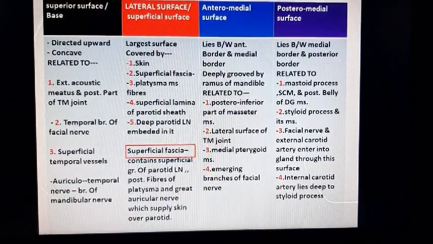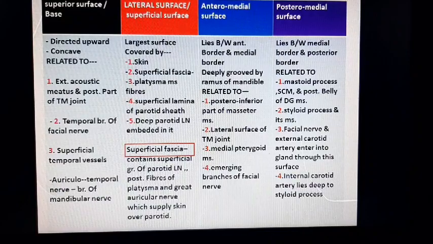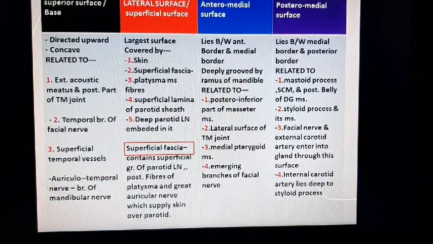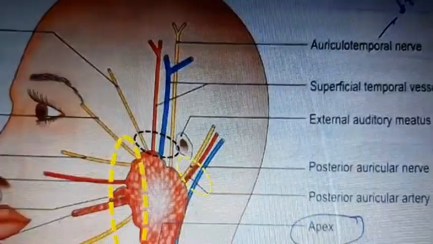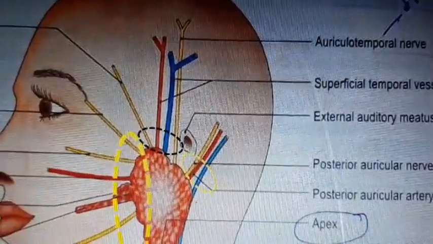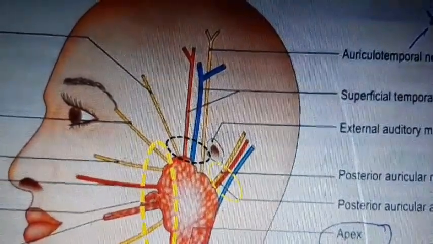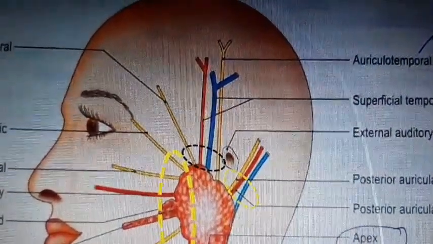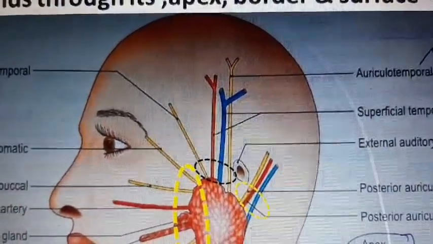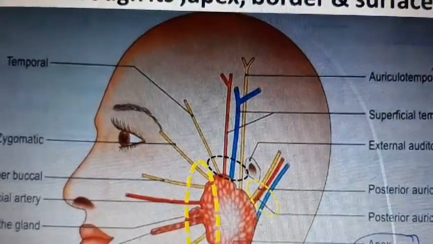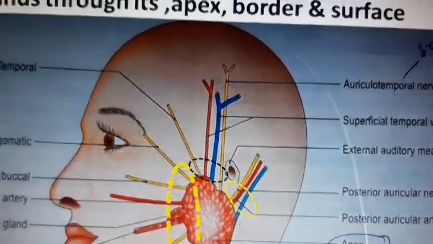Second structure is temporal branch of facial nerve. Third structure is superficial temporal vessels, and others are auriculotemporal nerve, which is a branch of mandibular nerve. In this atlas, the black circle shows the relating structure of base of the gland or superior surface of the gland. You can see once again the black circle represents the relating structure of the superior surface or base of the gland.